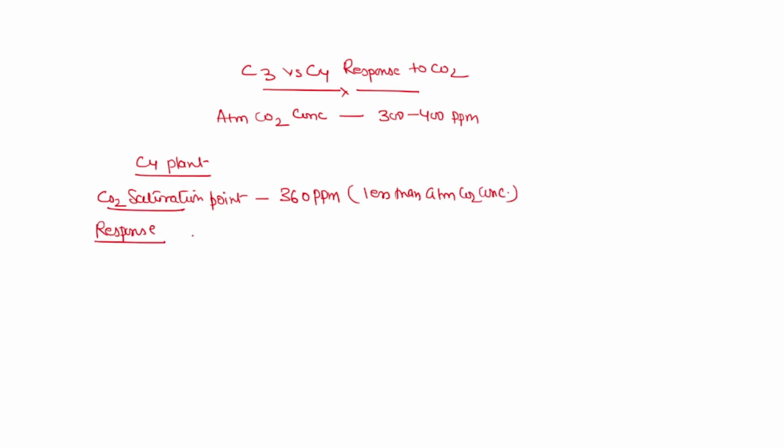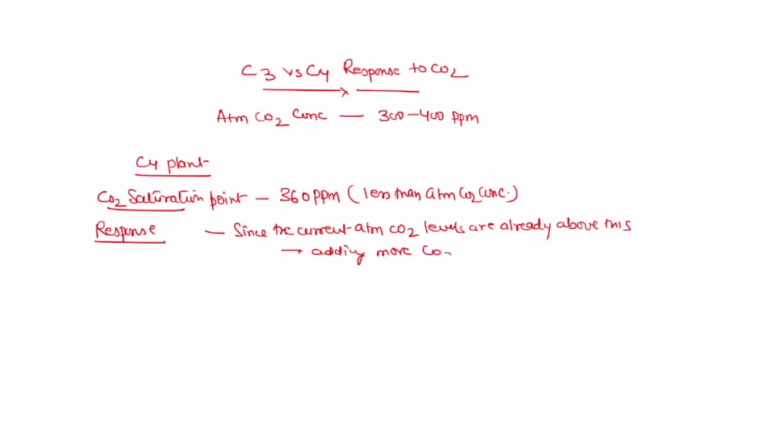So the response of these plants is, since the current atmospheric CO2 levels are already above this, adding more CO2 provides little or no extra benefit for these plants.